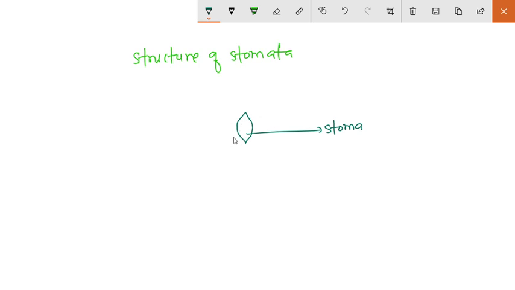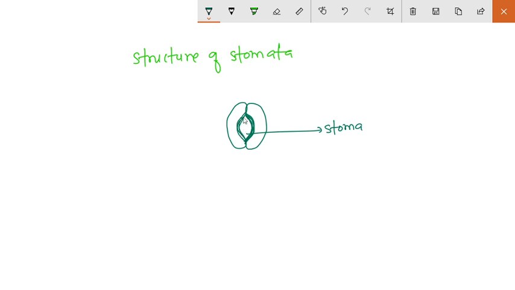This stoma, or this opening, is guarded by the guard cells. It is guarded by two bean shaped or kidney shaped guard cells. These guard cells have a thick inner wall.